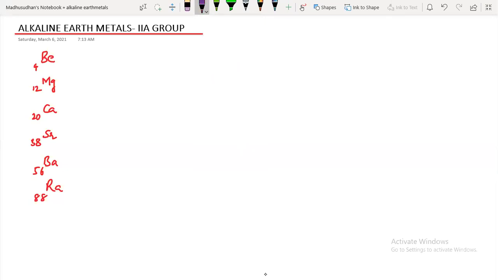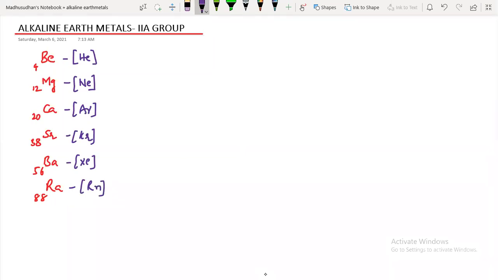Now we'll write their electronic configuration. Beryllium follows helium configuration, right? And magnesium, neon configuration. And this is argon configuration, krypton, xenon, and radon configurations they will follow.